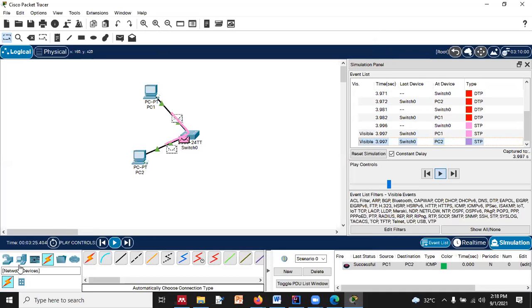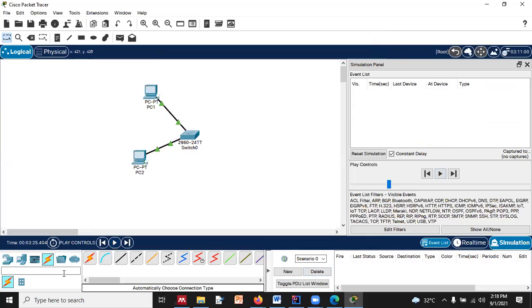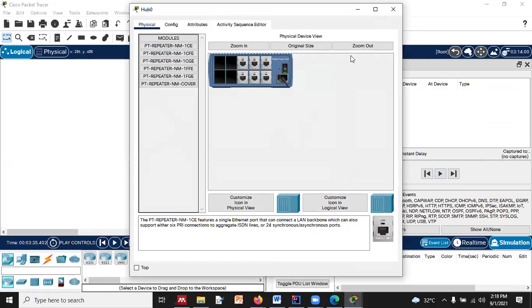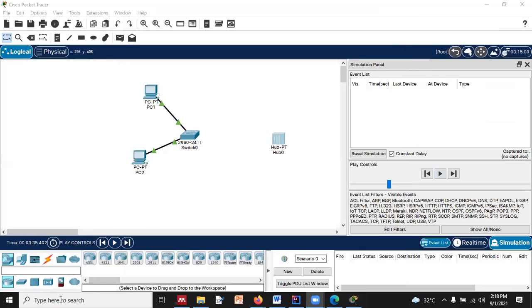Now let's take an example where we have another device, so it will prove which device works for which layer, right?